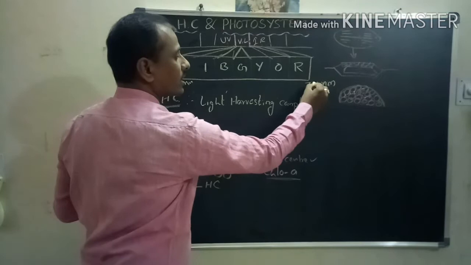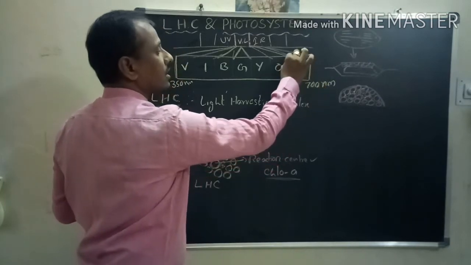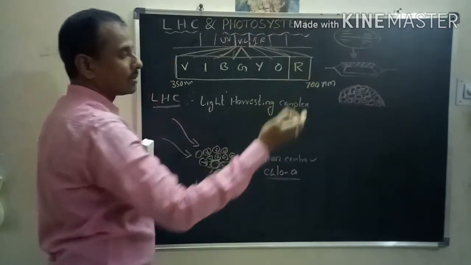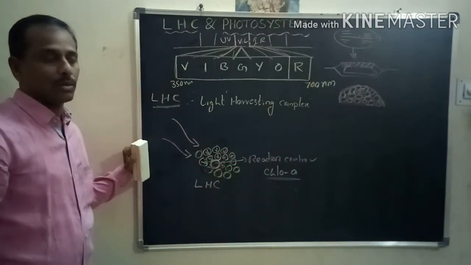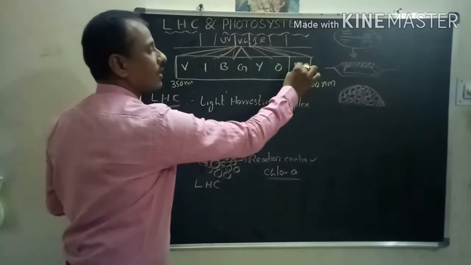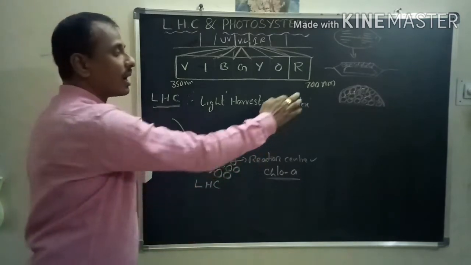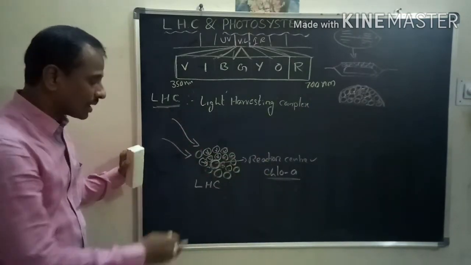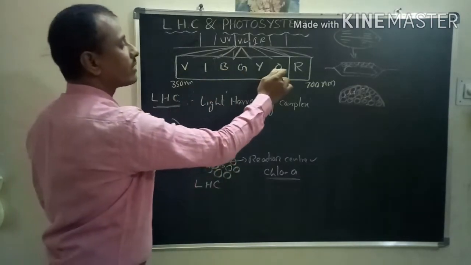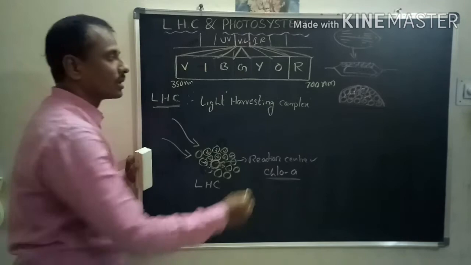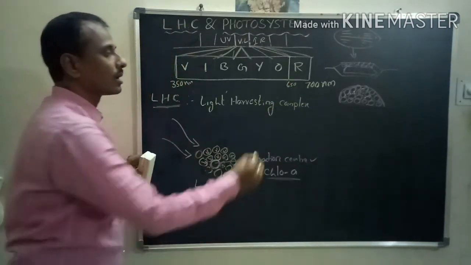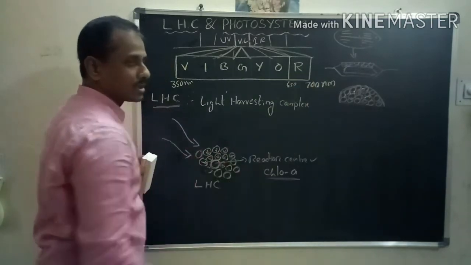The highest, that is 700 nanometers, is red light, received by the chlorophylls. Most of the photosynthetic rate is higher in the presence of red light because it is a high wavelength of light. See here, all these pigments receive different wavelengths of light. Nearly 650 to 700 is the wavelength of red light.